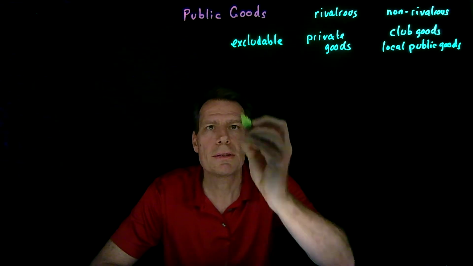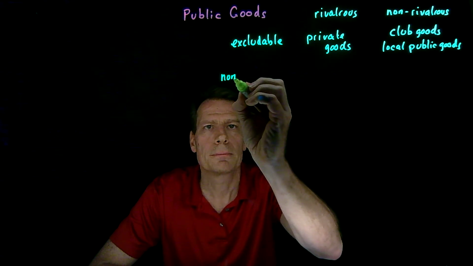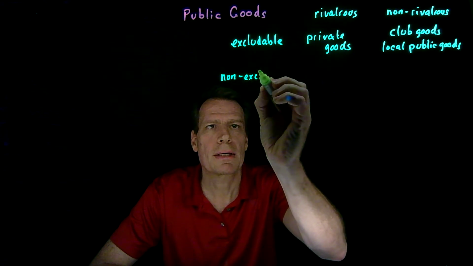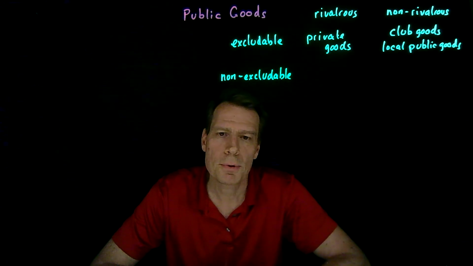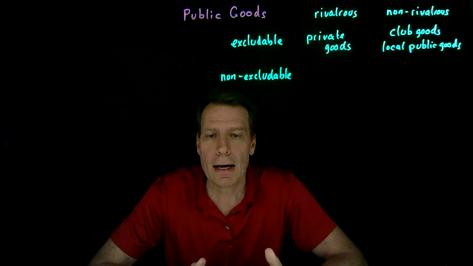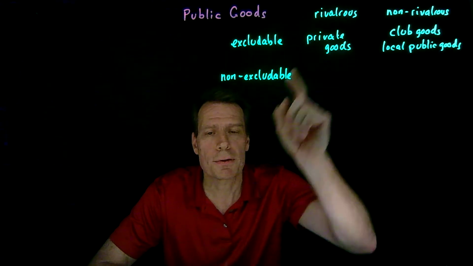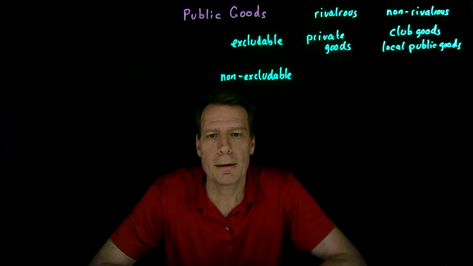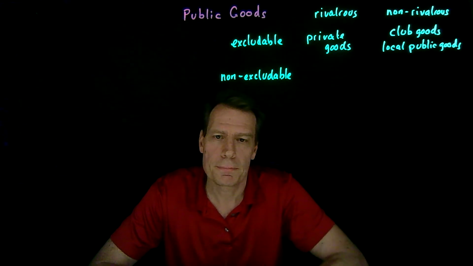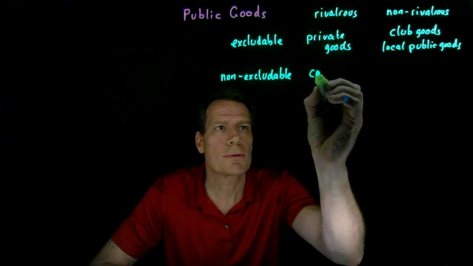But goods might also be non-excludable. They might be the kinds of goods where we can't exclude people who don't pay from consuming those goods. I might go into the ocean, for example, and catch fish. Those fish are rivalrous. I can consume the fish, or you can consume the fish. We can't both consume the same fish. But if they're in the ocean and there's no way to keep me from fishing the ocean, they're non-excludable, and they're called common goods.